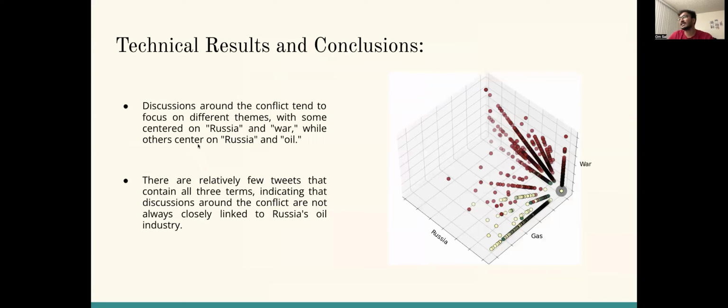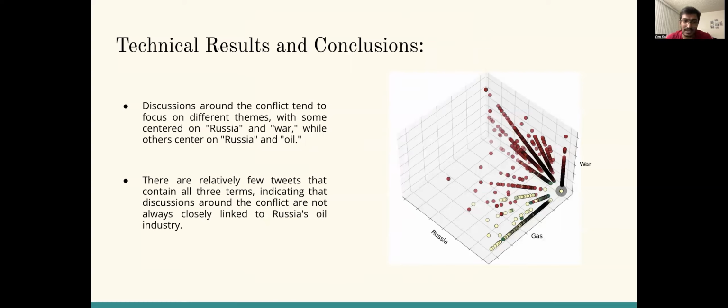Coming to the technical results and conclusions of the project, we have applied different machine learning models and deep learning models to obtain the results. Here we can see that the analysis of tweets related to the Russia-Ukraine war using different clustering algorithms reveals some interesting findings.